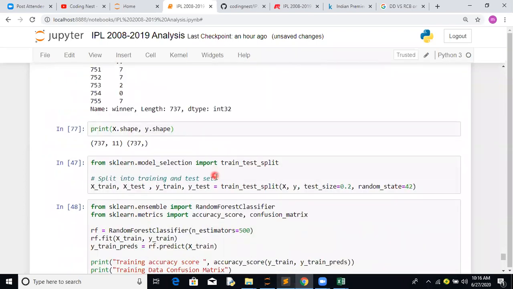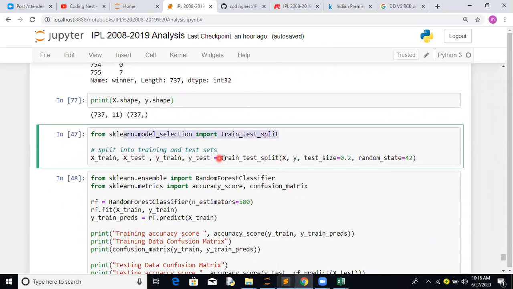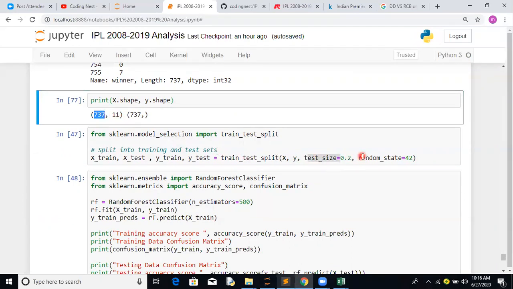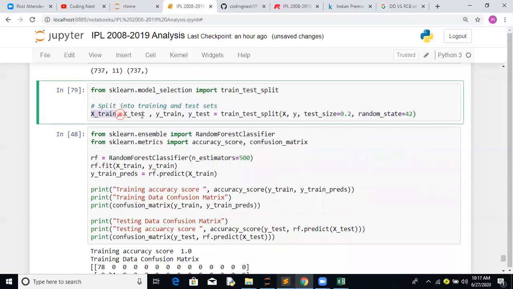Now, the first activity we normally do, since we do not have any extra data for testing or validation purposes, is use a train test split to split the data. From sklearn.model_selection import train_test_split. Then we split the data X and Y, with test size 20%, and the remaining for the training part. Random state is 42. That's a good practice to get the same accuracy in your production environment as in your development environment. So you are easily able to split the data.